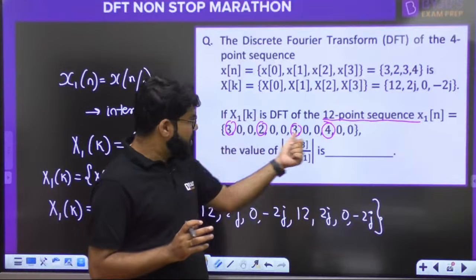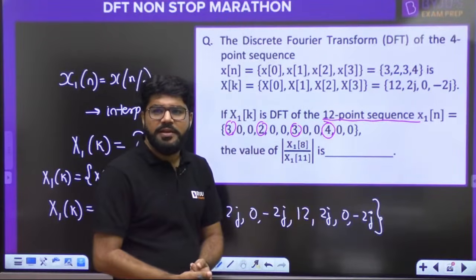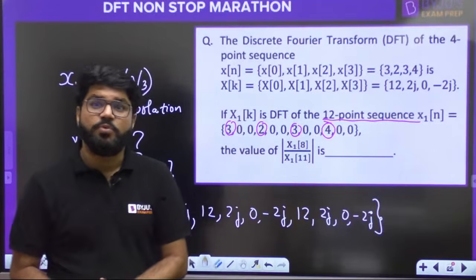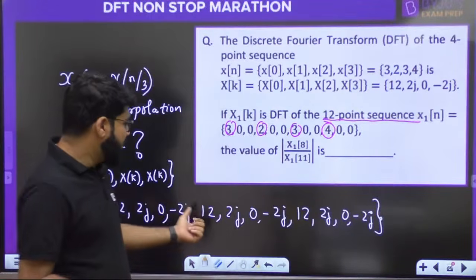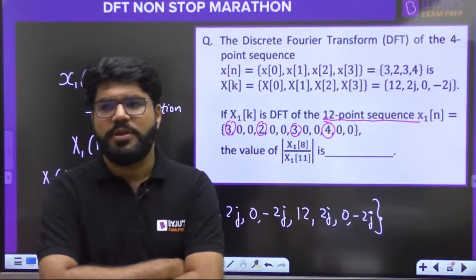So everybody can calculate its DFT. It's a 12-point signal. You want, you can put the efforts and calculate the DFT. But efforts and time will be in vain. Okay. आपके against एक कोई intelligent student होगा, smart student will apply this interpolation approach.